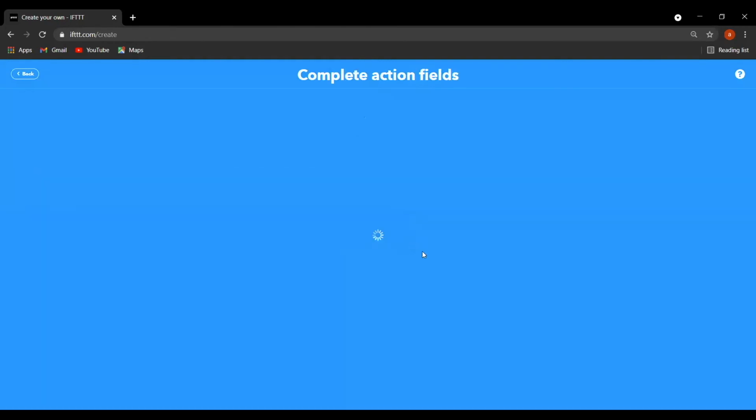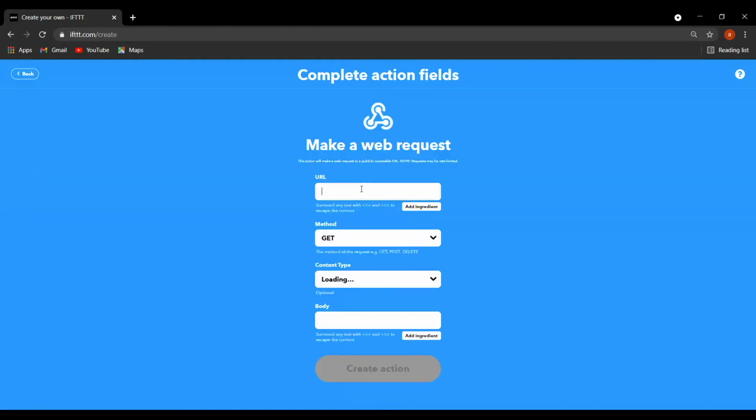So just click on web request and you will see the URL option. Here you have to fill in the particular URL. Like if I have said light on, in this you have to put the URL of light on. Then only it will work. Like I have told you to copy that somewhere into Notepad. I have copied it in my Notepad. I will just show you.